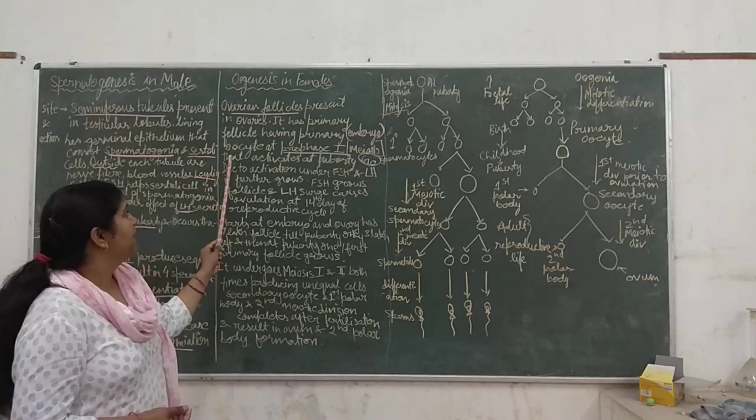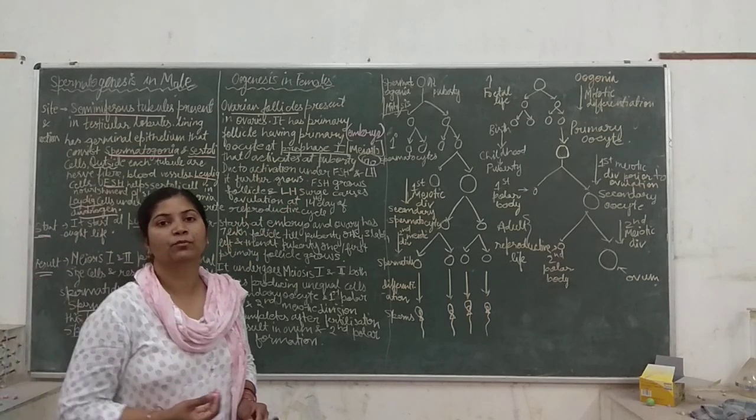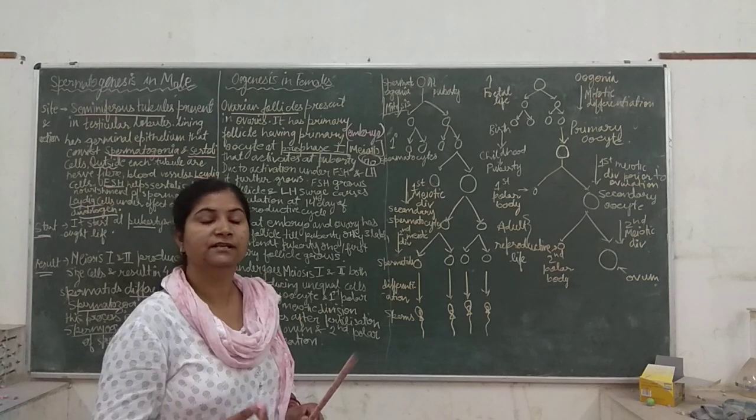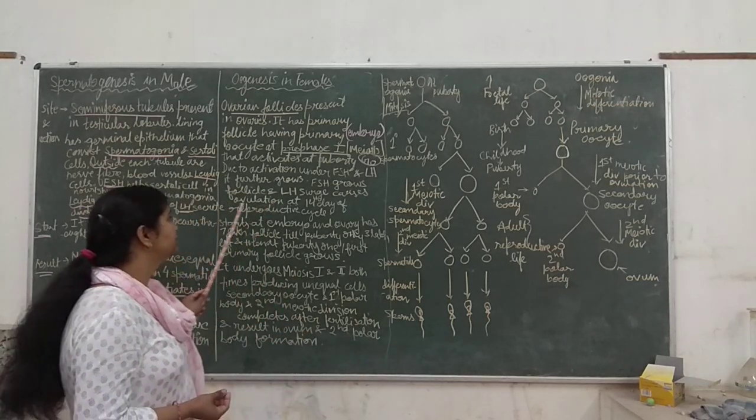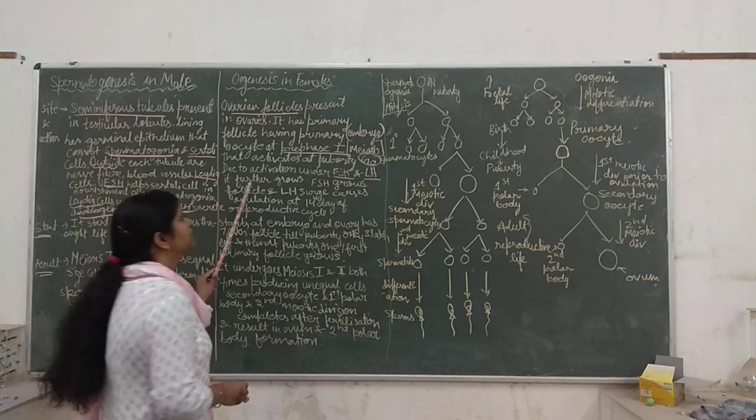But by activation at puberty, when the pituitary hormones like FSH and LH, follicle stimulating hormone and LH, are released by the pituitary gland, then they grow further.